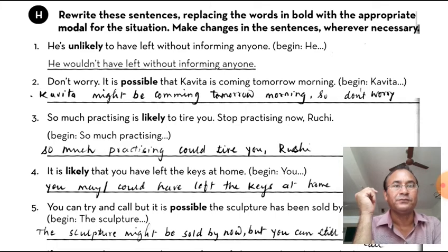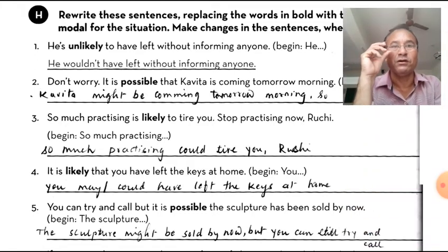Don't worry. It is possible that Kavita is coming tomorrow morning. Begin with Kavita. So Kavita might be coming tomorrow morning. So don't worry. It is possible, that's why we have used might. Kavita might be coming tomorrow morning.